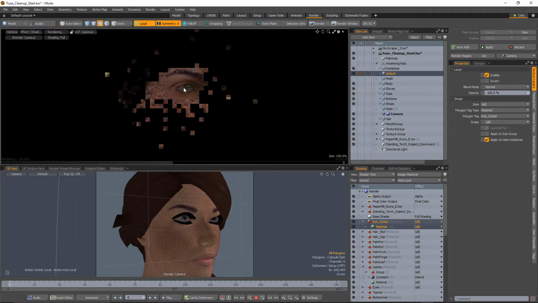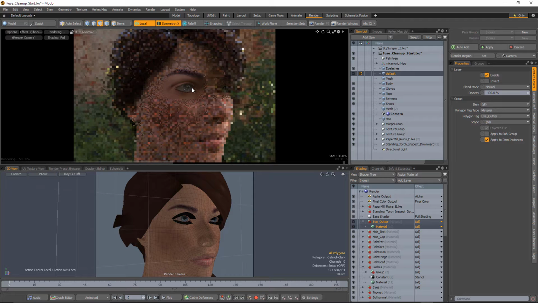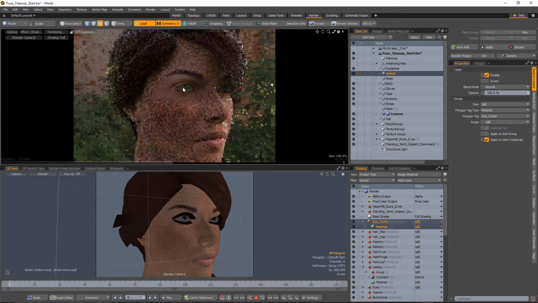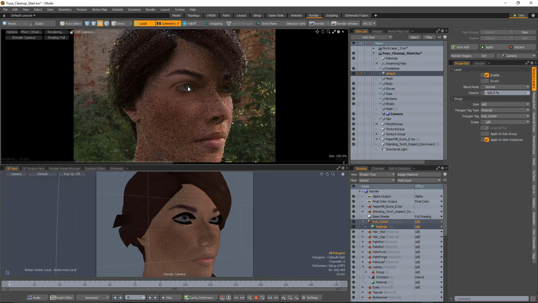And already right off the bat here, you can see that this is looking a lot better, but there's a little bit of an issue, and that's that we have reflection, and quite a bit of reflection, on the outer portion of the eye, but you also have some reflection on the inner portion of the eye, and it's kind of causing it to get this weird kind of double reflection thing going on.